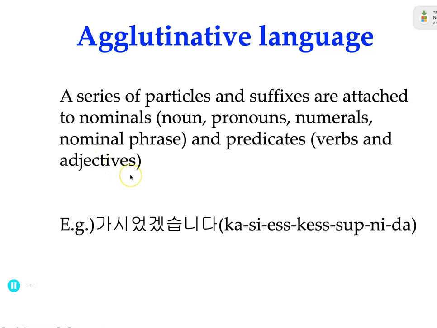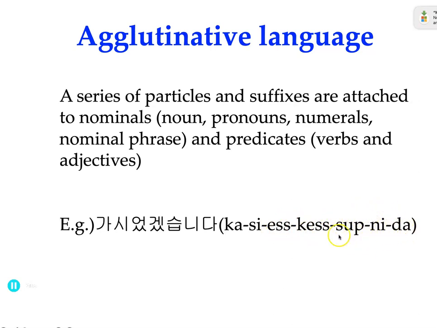Korean is often called an agglutinative language. A series of particles and suffixes are attached to nominals, such as pronouns, nouns, and numerals, and to predicates, verbs and adjectives. So take 가시였겠습니다. You see the verb stem 가, then the honorific suffix 시, then the past tense, then a mood item, and 습니다.